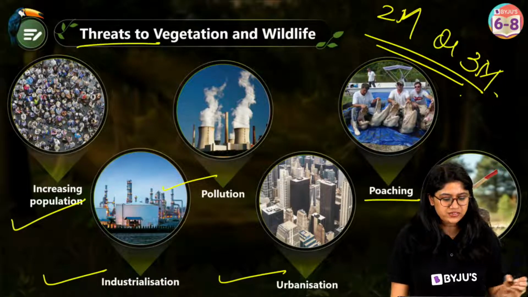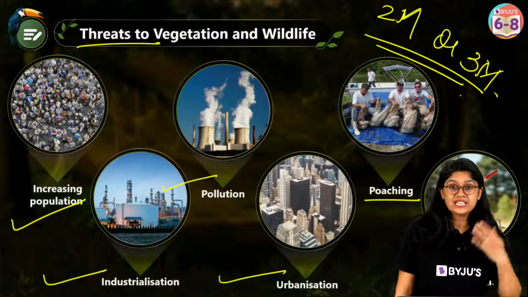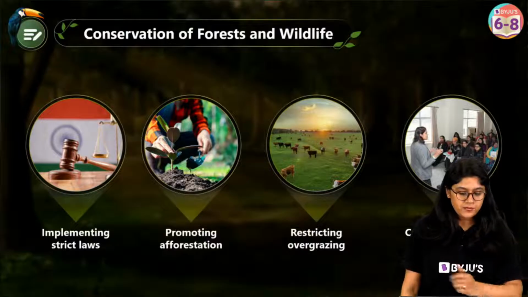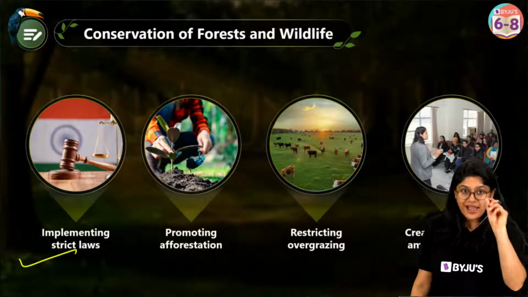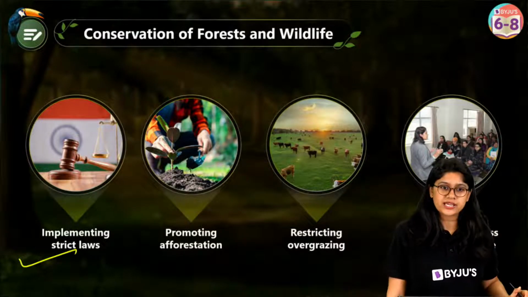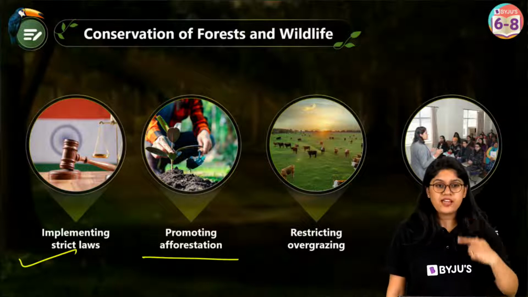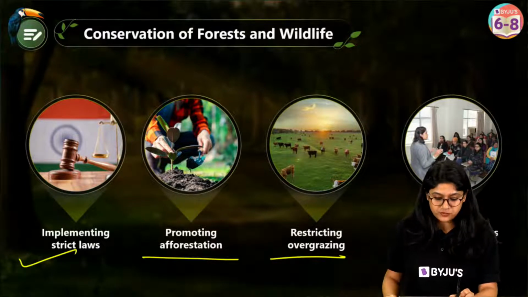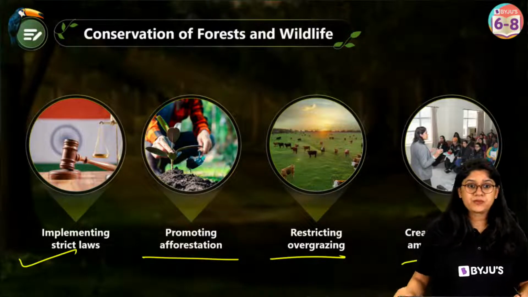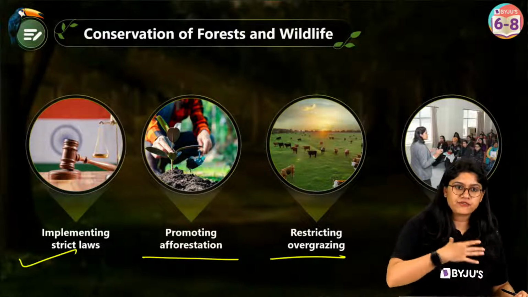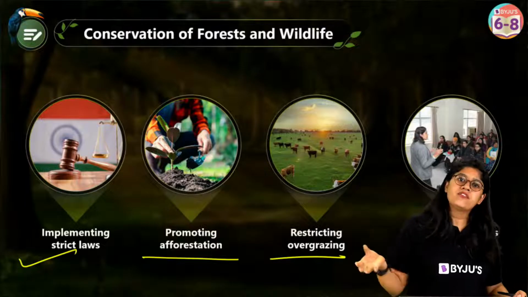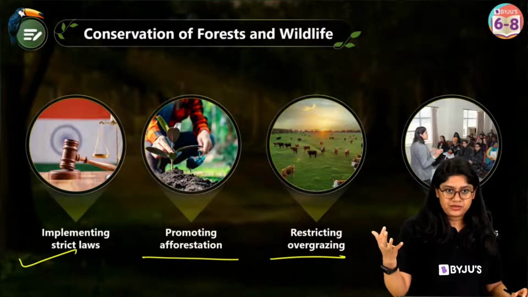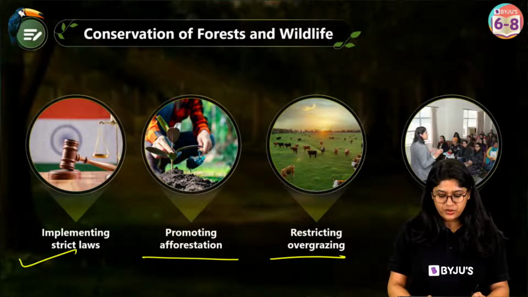So these are the threats that we have for natural vegetation, and how we can conserve it. Very easy. By having strict laws against it, by promoting afforestation, planting more trees, restricting overgrazing, and of course by creating awareness among the people. Like you and me, right? We are there. If we are aware that we have to conserve the forest, we will do it. Right? So this is important, everyone.